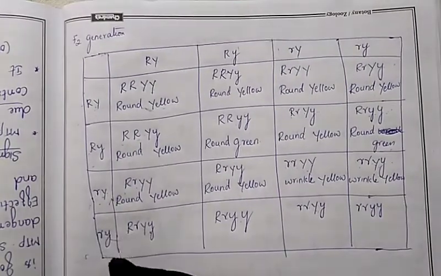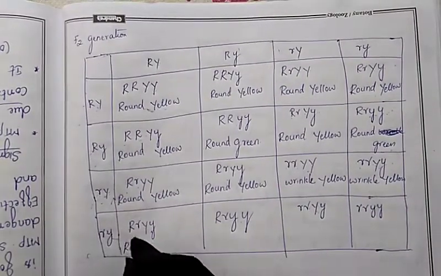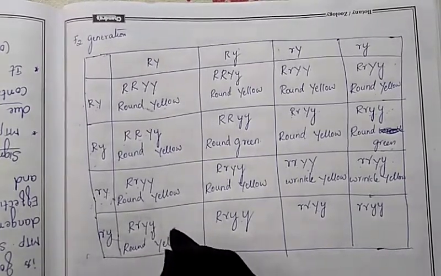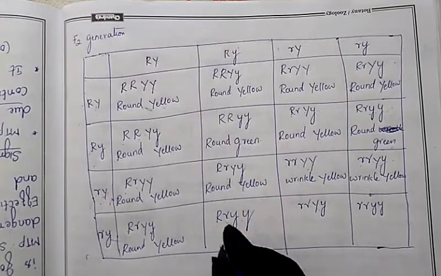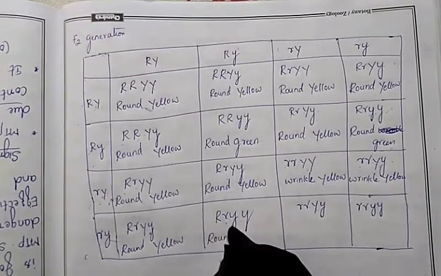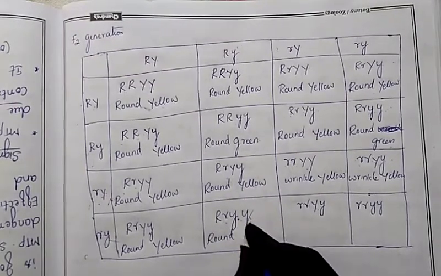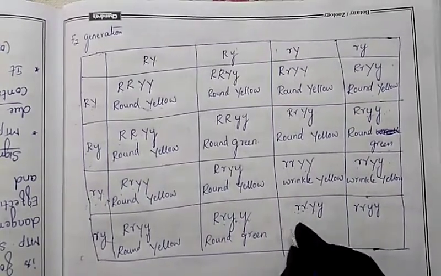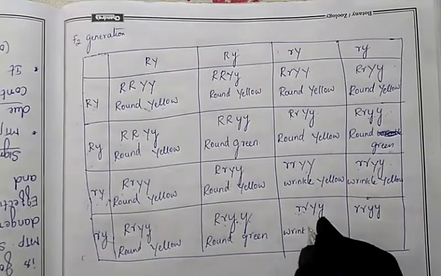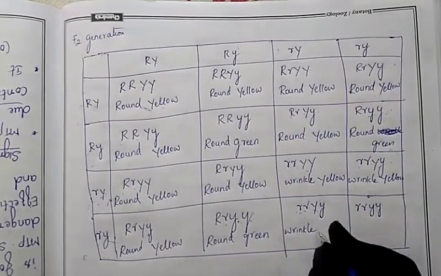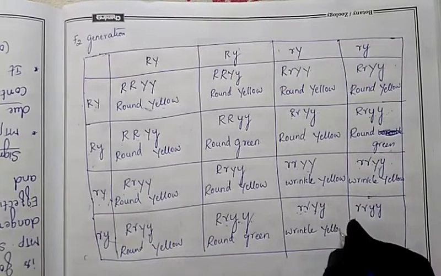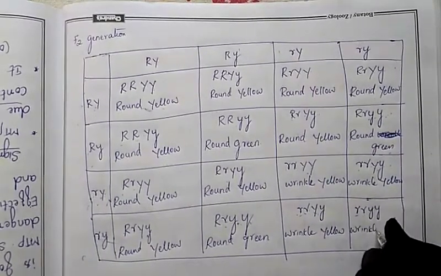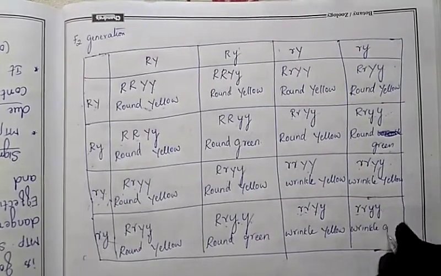Next, capital R, small r means round. Capital Y, small y means yellow. Capital R, small r means round. Small y means green. Small r means wrinkle. Capital Y, small y means yellow. Small r means wrinkle. And small y means green.